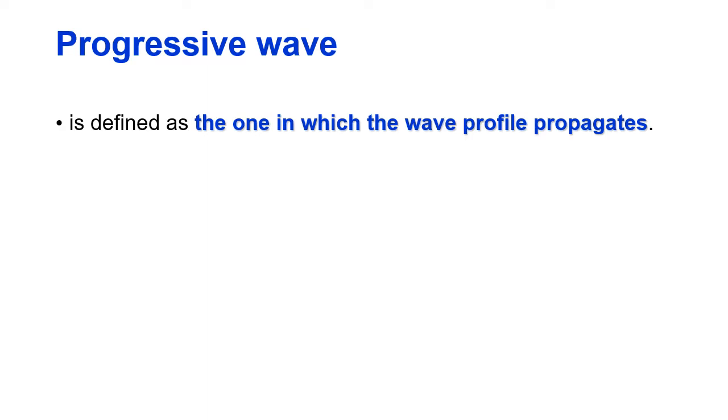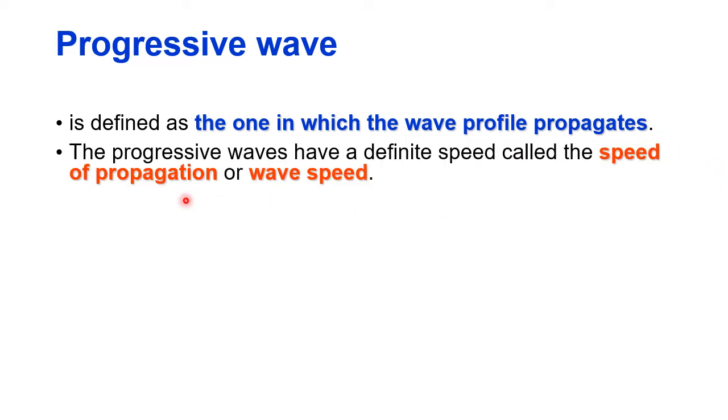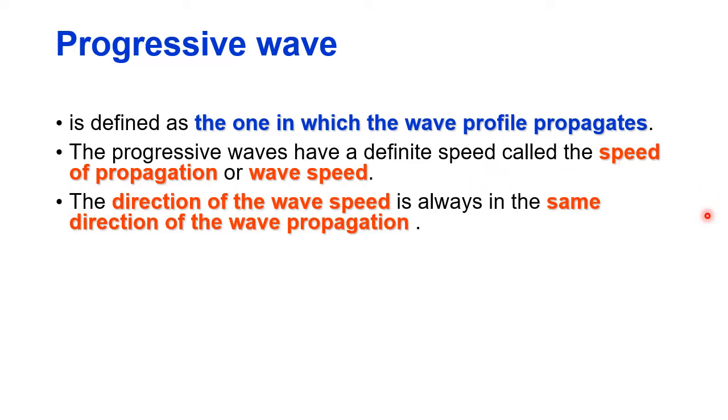Progressive wave is defined as the one in which the wave profile propagates. The progressive wave have definite speed called the speed of propagation or wave speed. The direction of the wave speed is always in the same direction of the wave propagation.